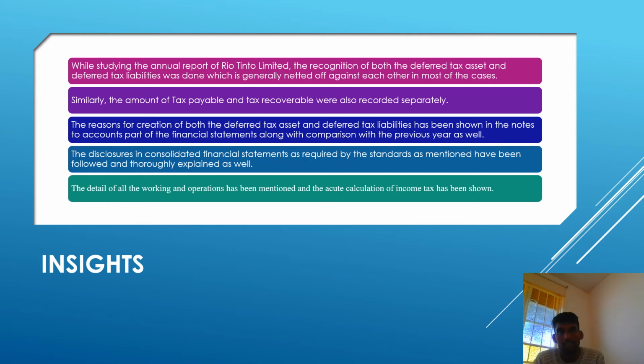The disclosures in the consolidated financial statements as required by the standards as mentioned have been followed and thoroughly explained as well. The detail of all the working and operation has been mentioned and the accurate calculation of income tax has been shown. In the financial position of the business, deferred charges of assets and liability consider net effectiveness in the terms of declaration of financial position.